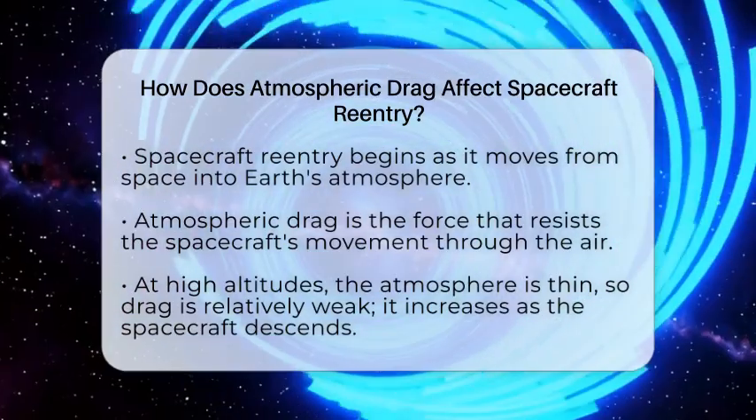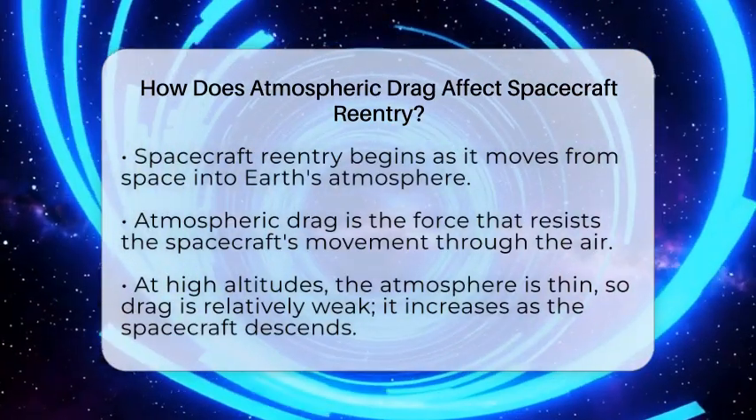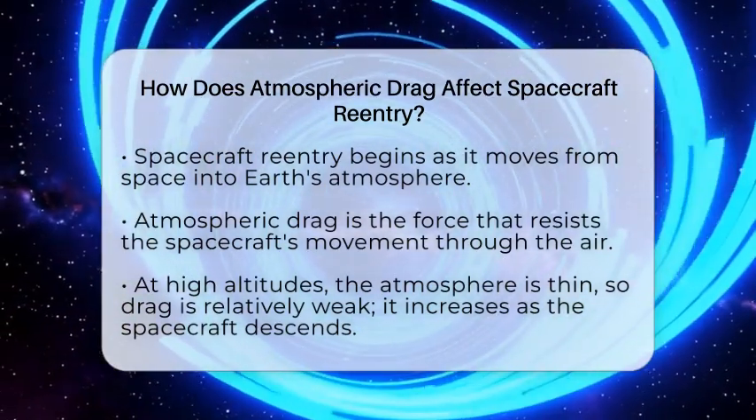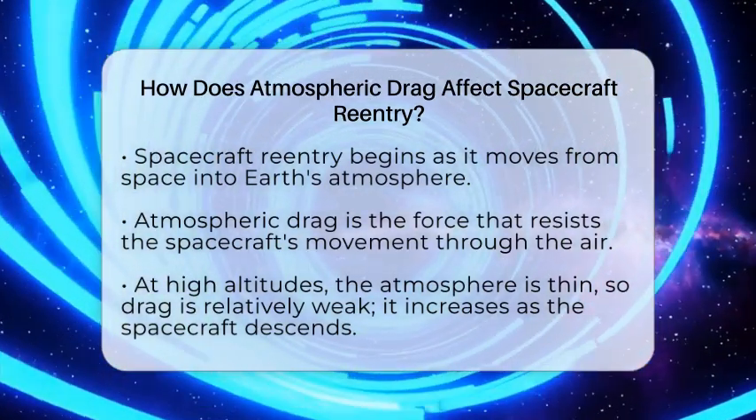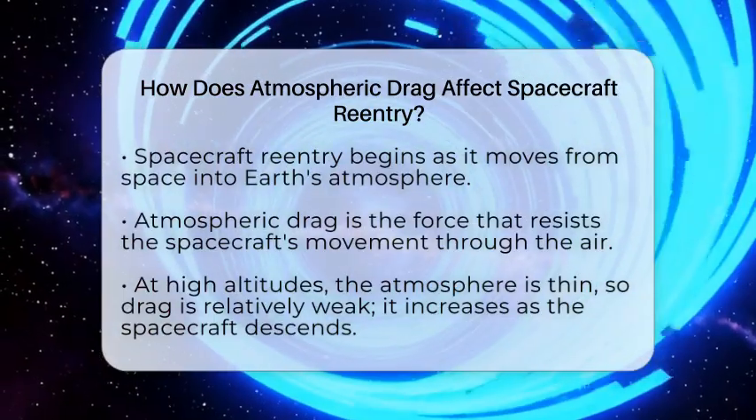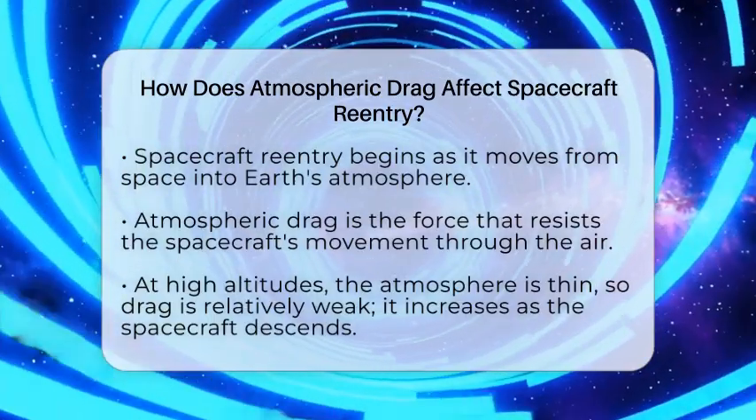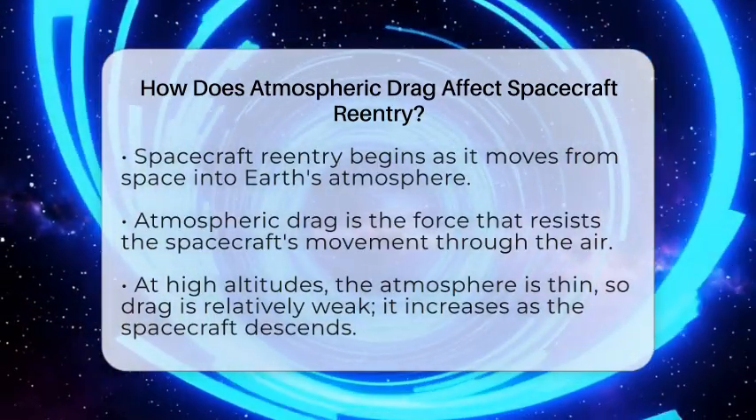Even though the atmosphere is very thin at high altitudes, it still exerts resistance. As the spacecraft descends, the air density increases, making drag much stronger. This slowing effect is what helps the spacecraft transition from orbit to a controlled descent toward Earth.